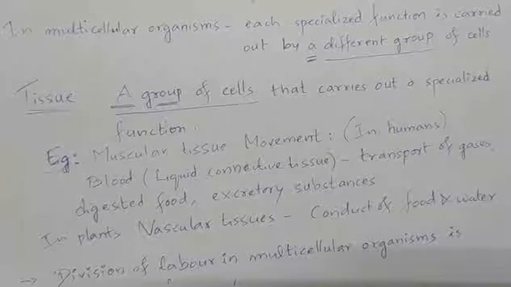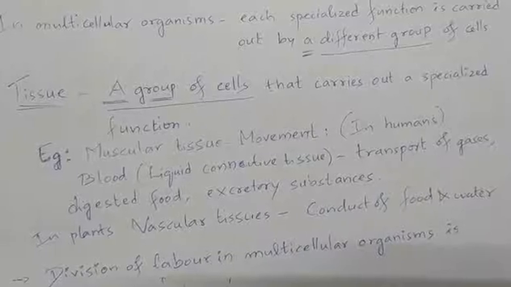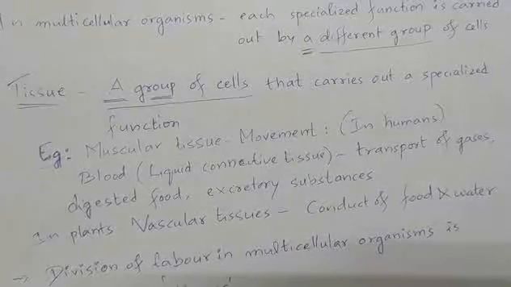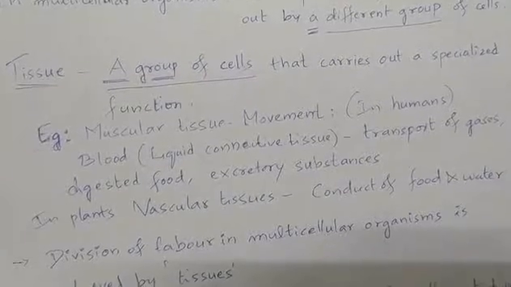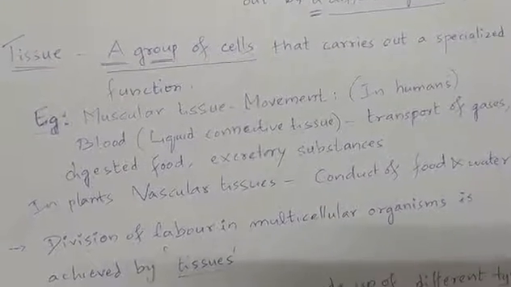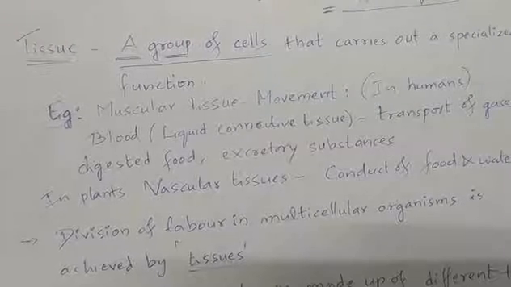Xylem and phloem are the vascular tissues. Xylem conducts water and phloem conducts food. In a multicellular organism, by having different types of tissues, division of labor is achieved.